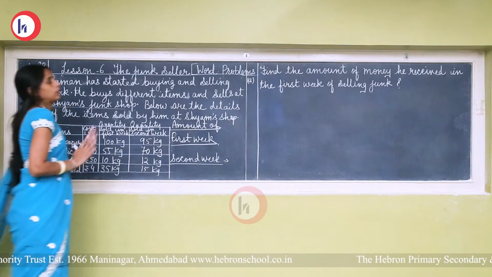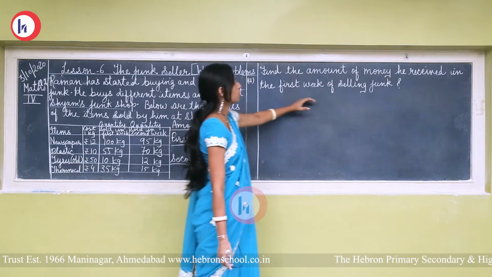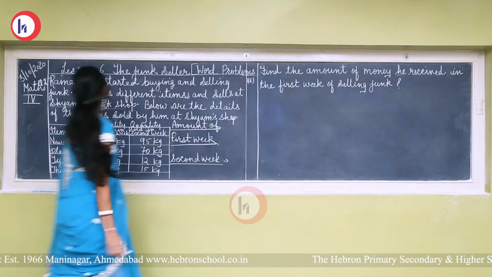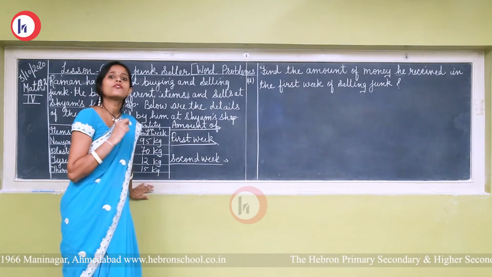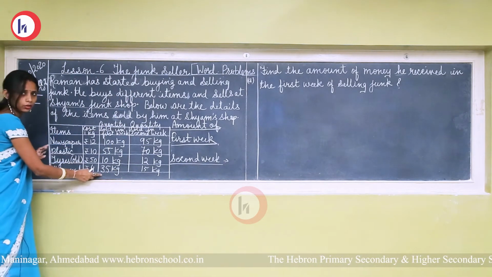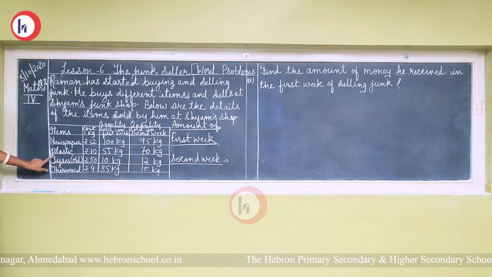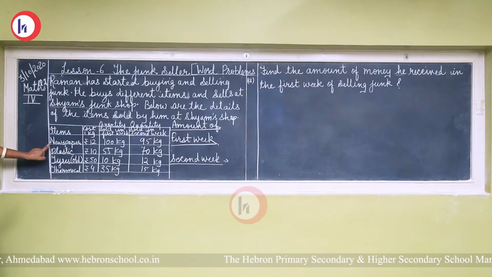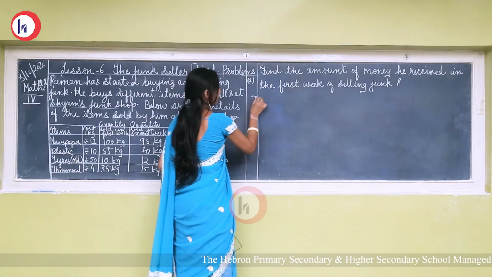Now see the first question. A, find the amount of money he received in the first week of selling junk. Who is he here? Here he is Raman. Okay, so the amount of money he received in the first week of selling junk. So we have to find the amount of the item which he sold in first week. Okay, so first week, see, newspaper, plastic, tires and thermocol. So we have to find out the amount of those four items.